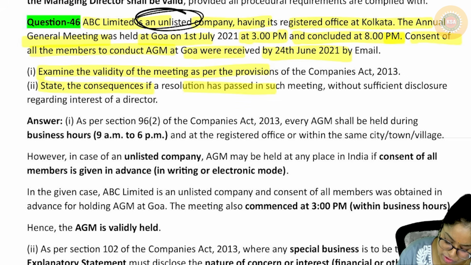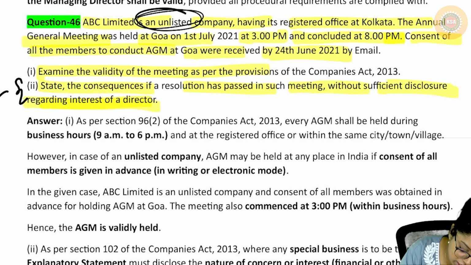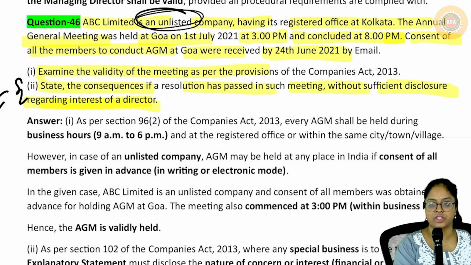State the consequences if the resolution is passed in such a meeting without sufficient disclosure regarding the interest of director. Without the interest of director, can you think of which section?